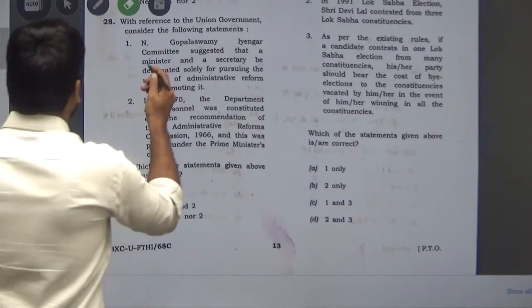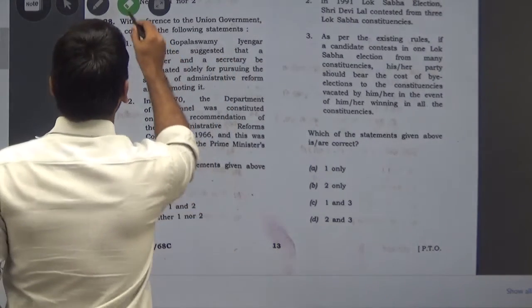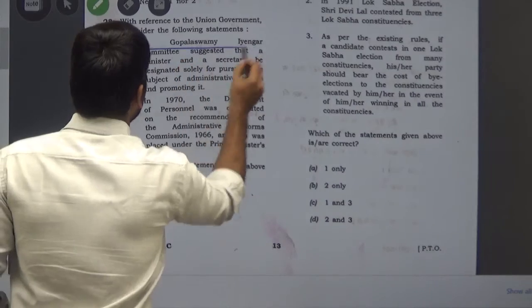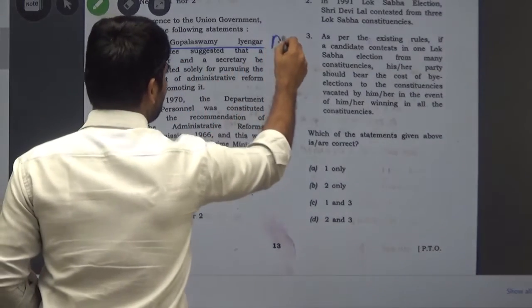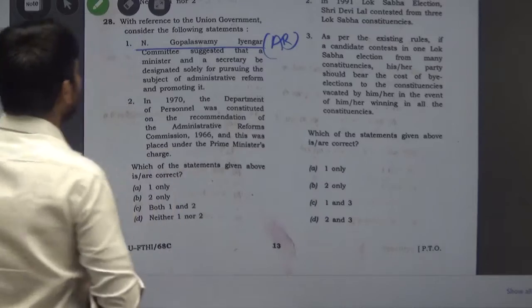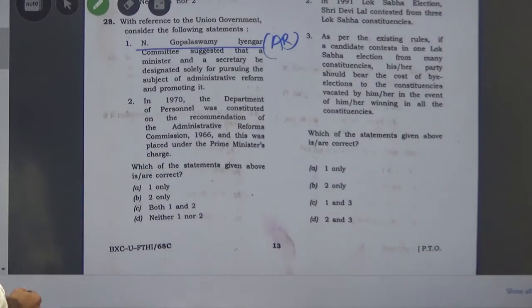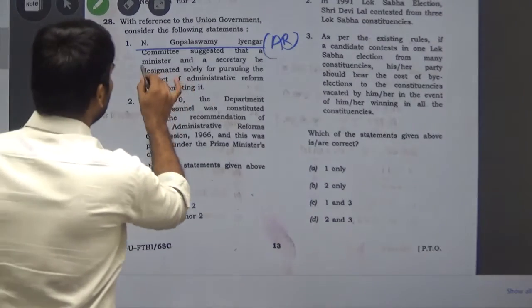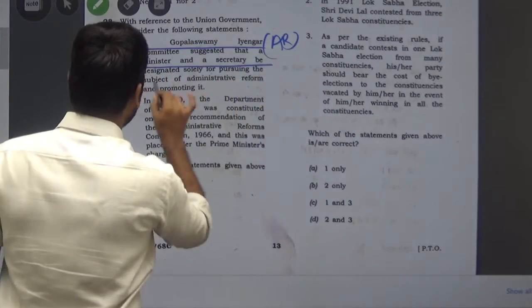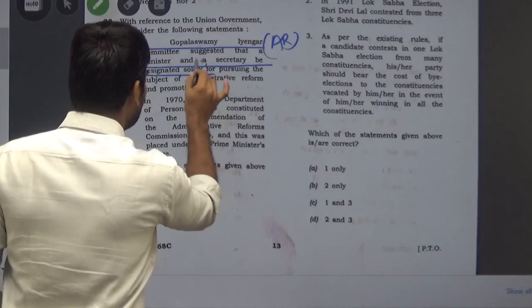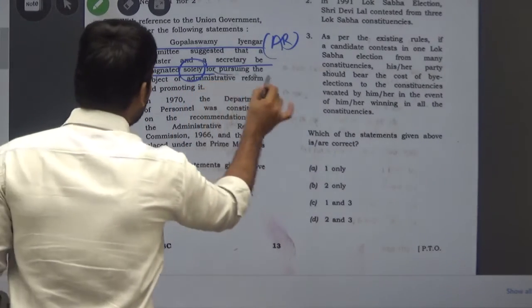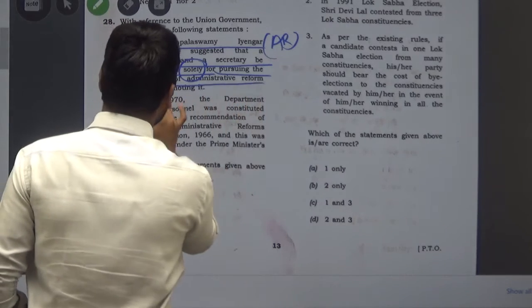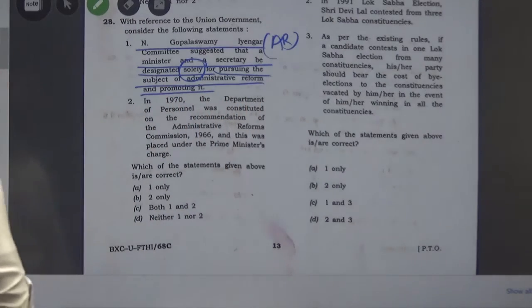N. Gopalaswamy Iyengar, for the administrative reforms committee, suggested that a minister and a secretary be designated solely, focus on this word solely, for pursuing the subject of administrative reforms and performing it.